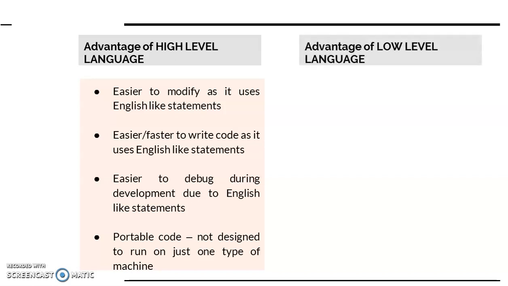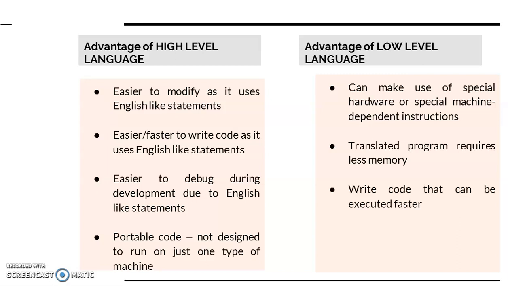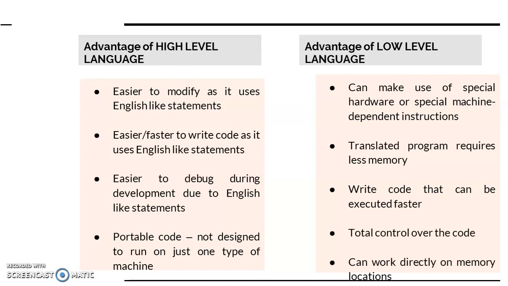Now, advantages of a low level language: it can make use of special hardware or special machine dependent instructions. The translated program requires less memory. Code written in low level language can execute faster compared to code written in high level language. You get total control over the code. It can work directly on memory locations.